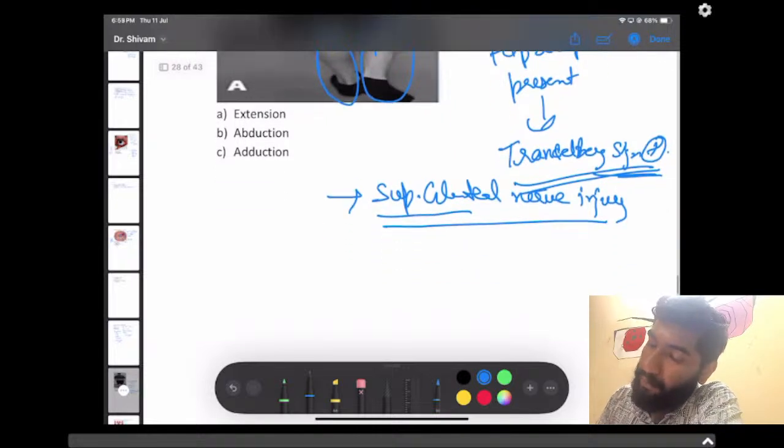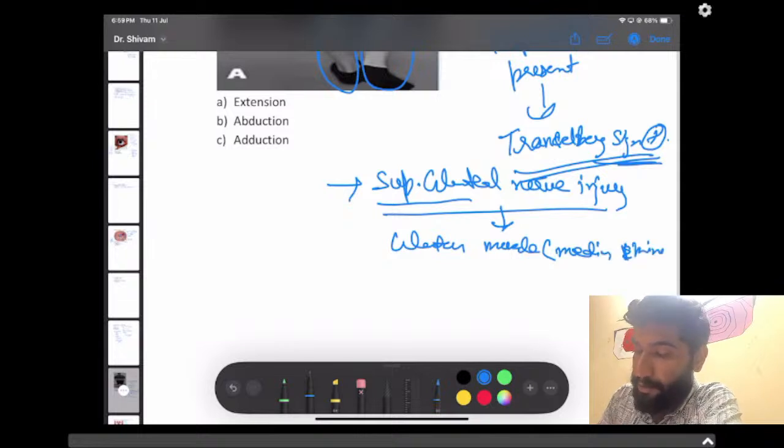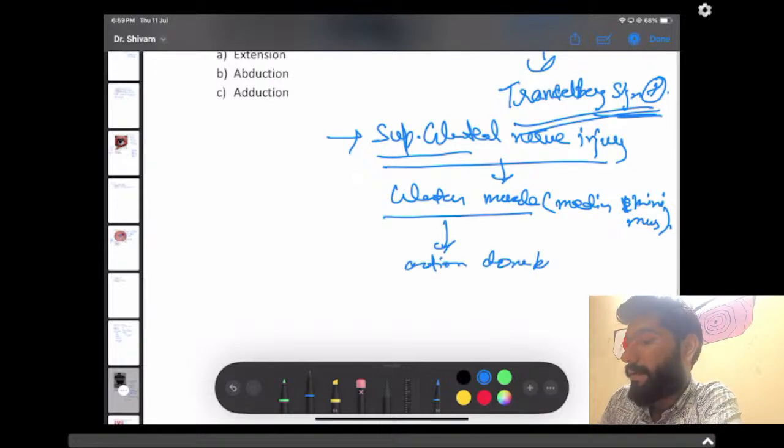And when the superior gluteal nerve injury is there, we check for the gluteal muscles, basically the medius and minimus. And the action done by the gluteal muscles is abduction, abduction of the hip.